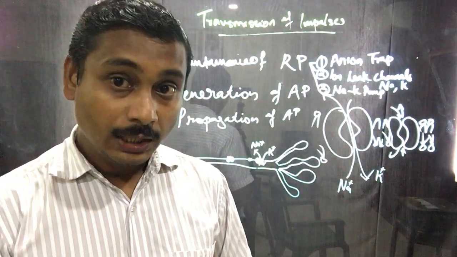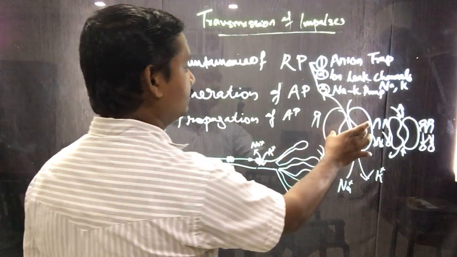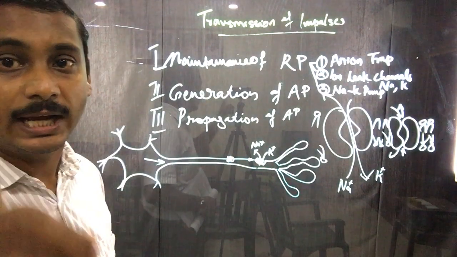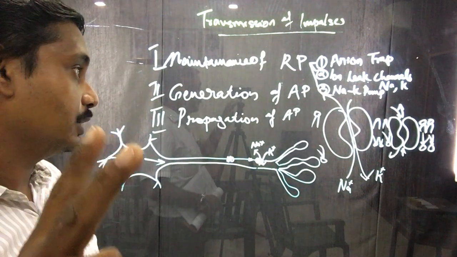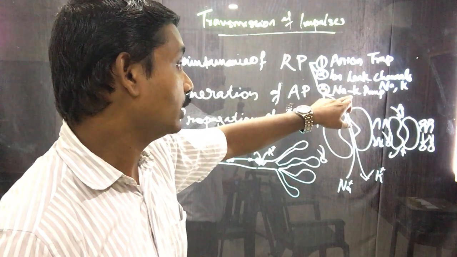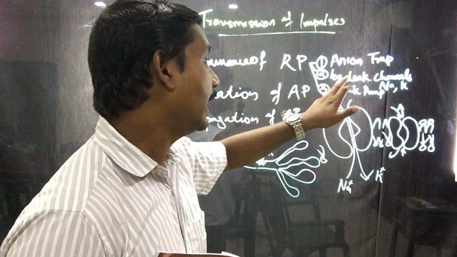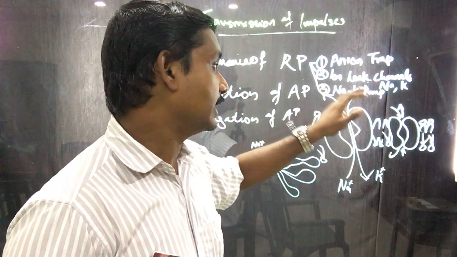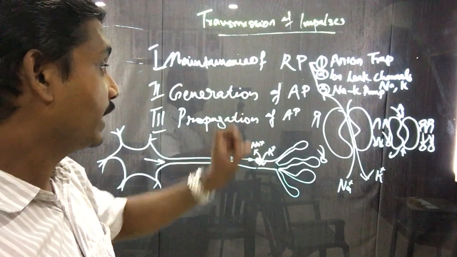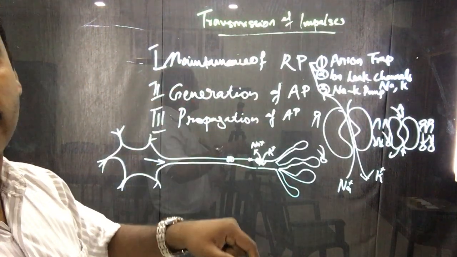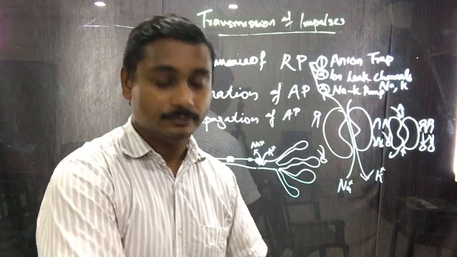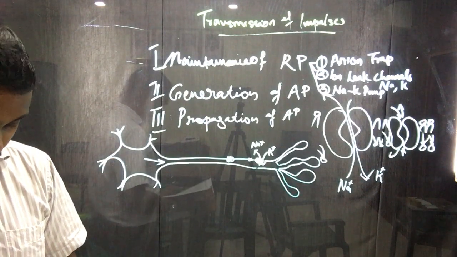This is done by, again, these sodium potassium pumps, which are also incorporated in the axon membrane. So in the axon membrane there are actually two types of transmembrane channels or gates present. One is the sodium potassium pump. The second is ion leak channels, and these ion leak channels are again of two types: sodium gates and potassium gates. So these are the different types of gates through which the efflux and influx of sodium and potassium ions can take place.